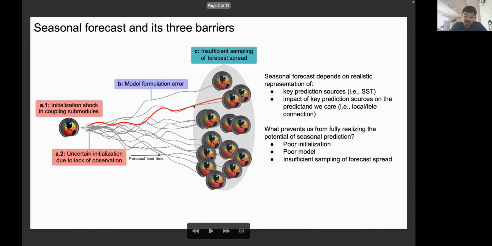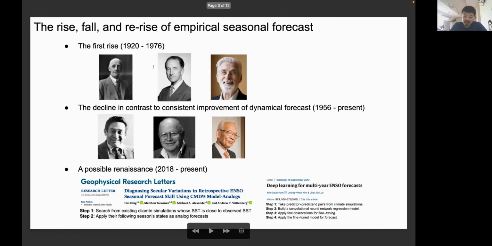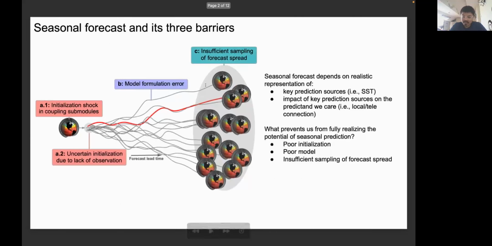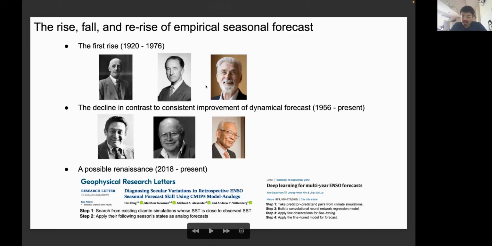So besides this dynamical forecasting paradigm, we have something called empirical seasonal forecast, and it has a longer history than dynamical forecast. Here, I categorize them into 3 different periods. First is the first rise, which dates back to the 1920s to 1976, around that time. We have Walker, who found the Walker circulation, which is the circulation pattern of the tropical ocean. And we have Bjerknes, who explained the Southern Oscillation and